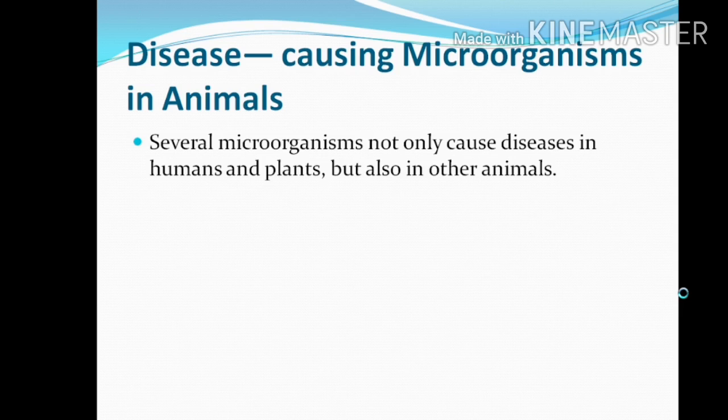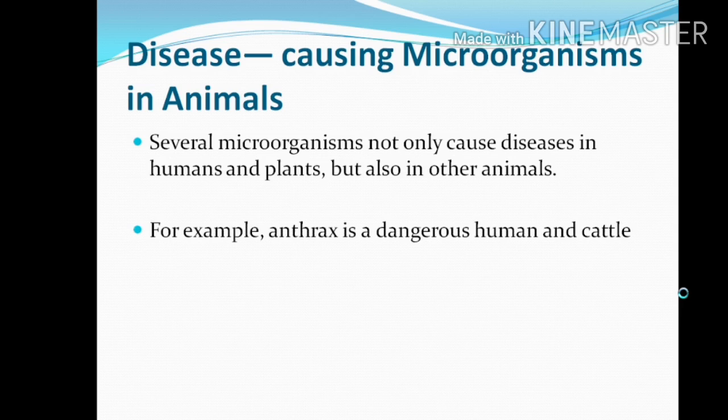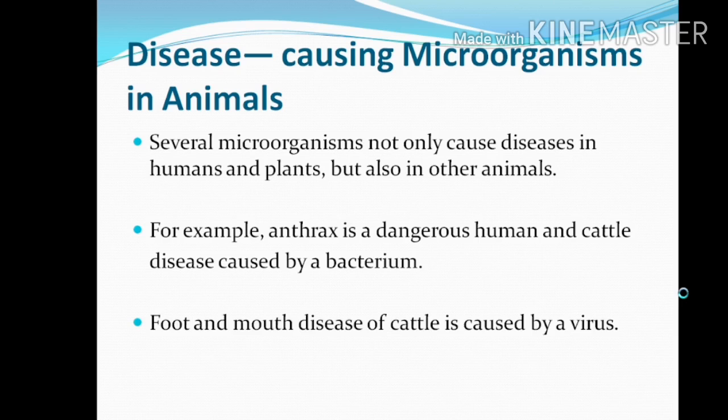So several microorganisms not only cause disease in humans and plants but also in other animals. For example, anthrax is a dangerous human and cattle disease caused by bacteria. This anthrax disease can attack humans as well as animals. Foot and mouth disease of cattle is caused by viruses.